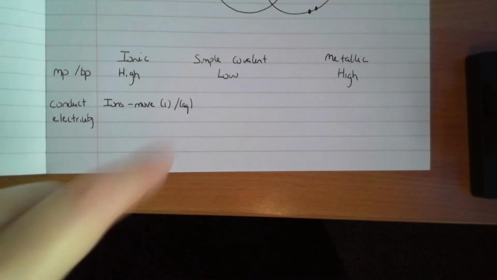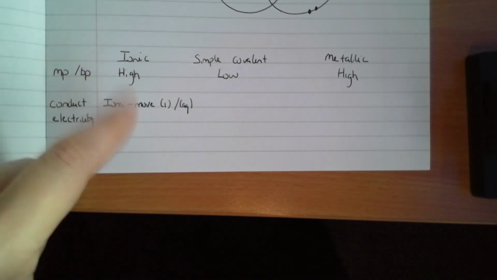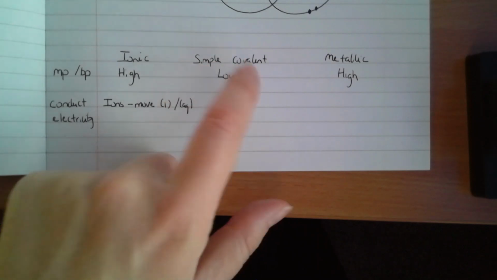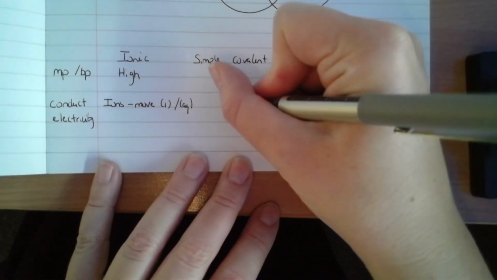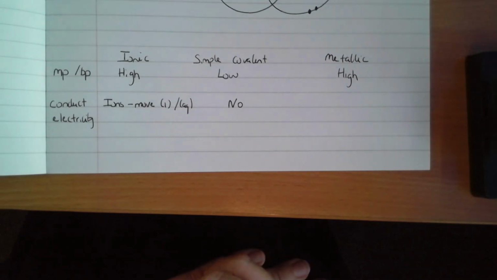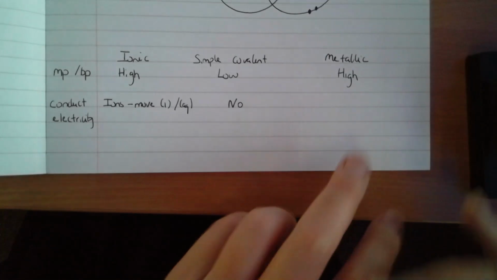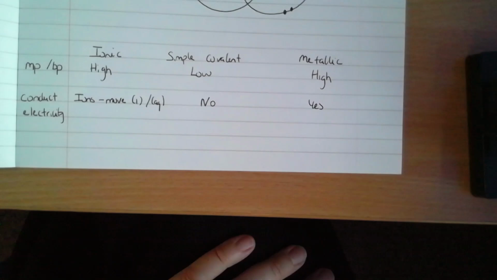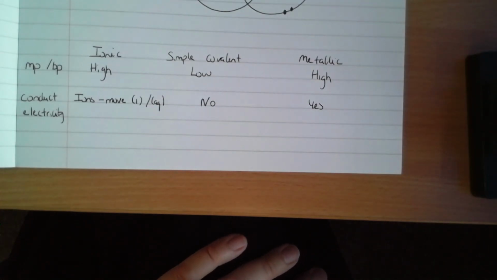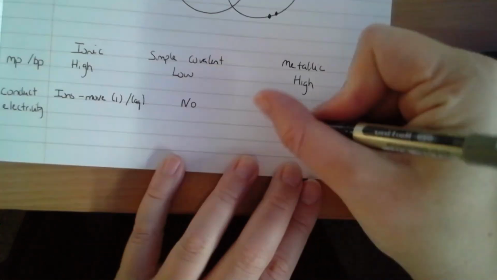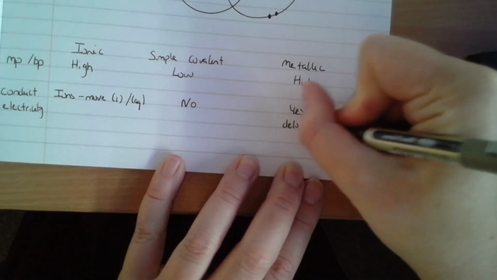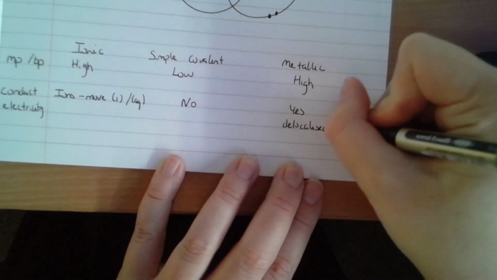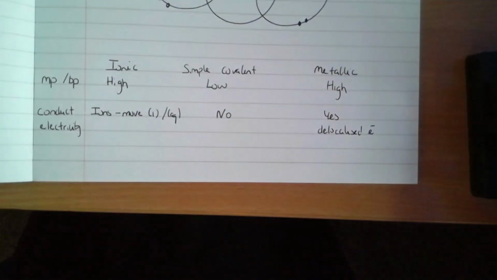Okay, so you have to melt it or dissolve it in water before it can conduct electricity. Simple covalent, they don't have any free moving charged particles. That's just a flat out no, they don't conduct electricity, they never do. Metallic, they get just a straight up yes. Okay, you don't need to melt them, you don't need to dissolve them in water. Their delocalized electrons means that they can always conduct electricity even when they are solid.